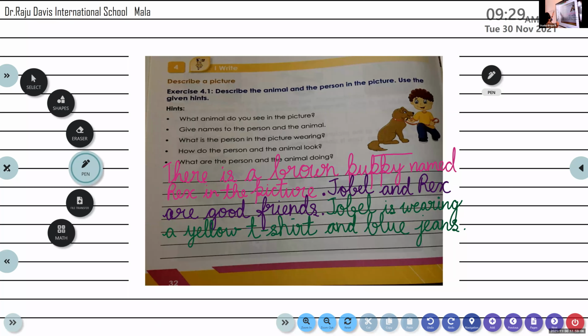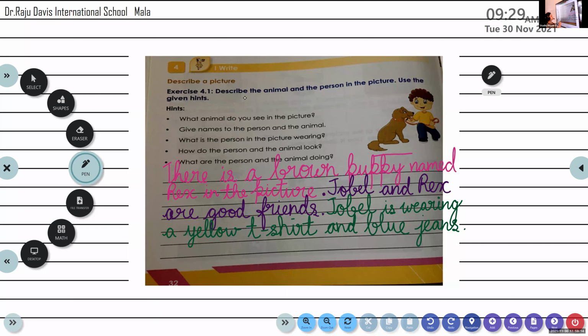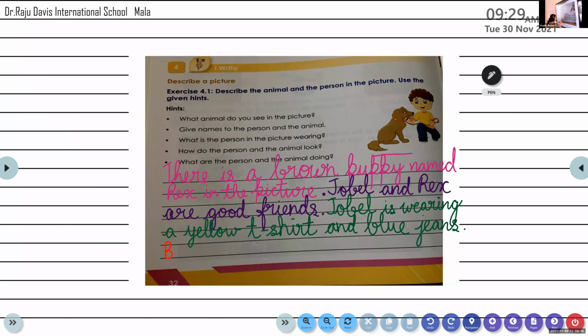Here we are speaking about the animal and the person both, right? So we will write both of them look happy. Both, B-O-T-H, of them, O-F, look, L-O-O-K, very happy.